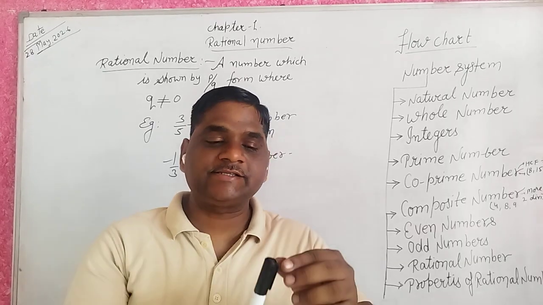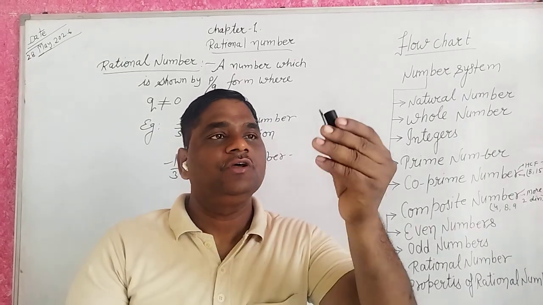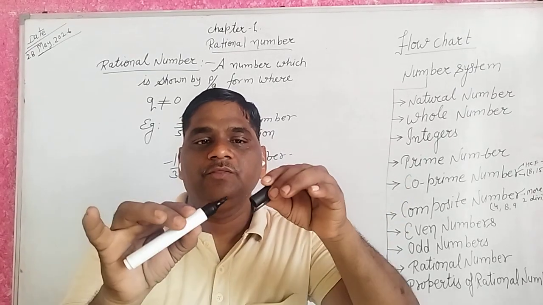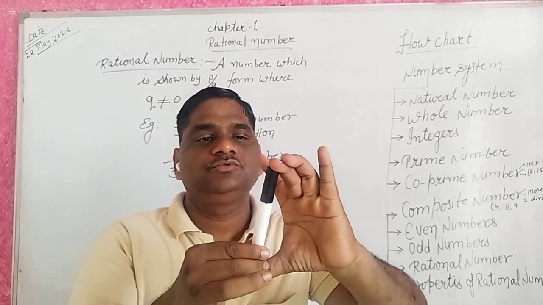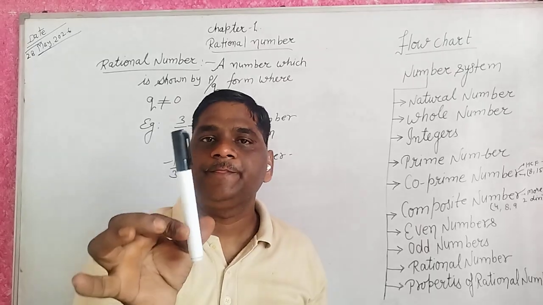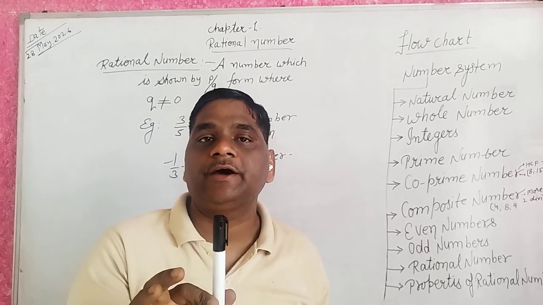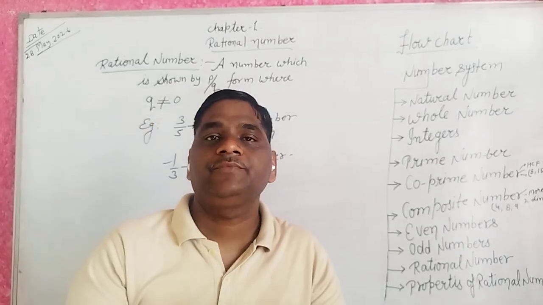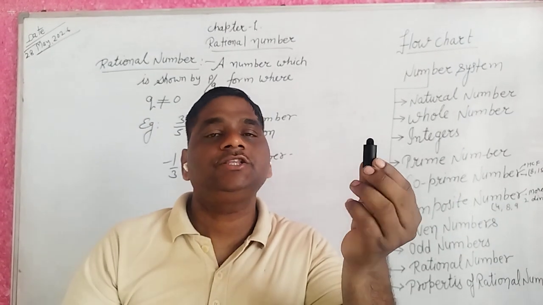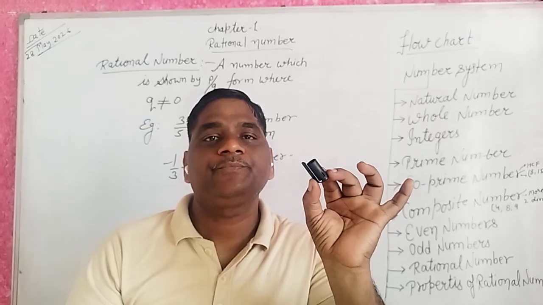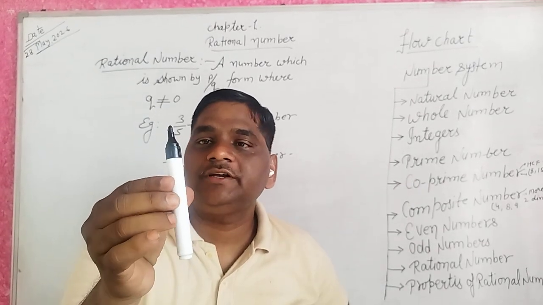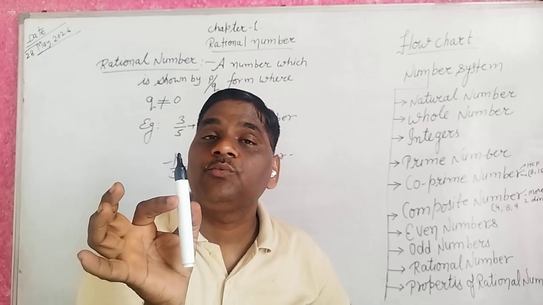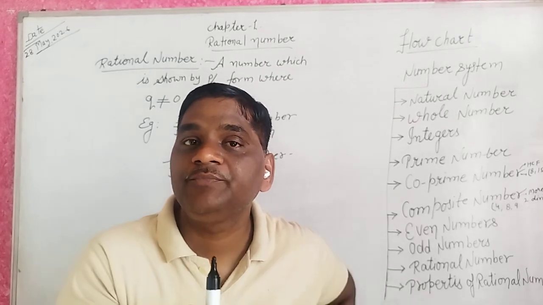See here, if I take up a marker, this is the cap of the marker. When I say a complete marker, its length is 10 centimeter and the cap length is 2 centimeter. Is the marker complete? No, the marker is not complete.